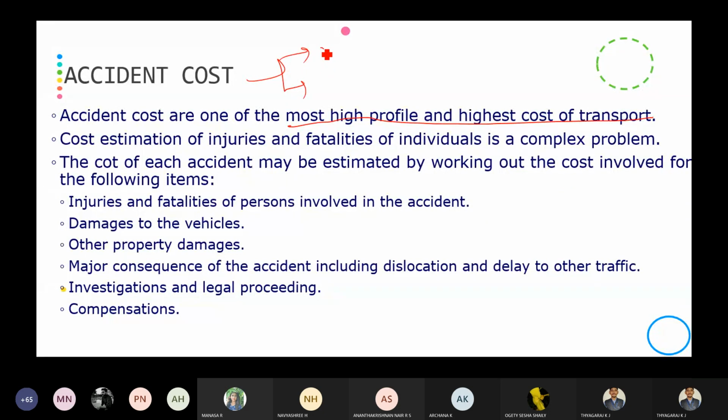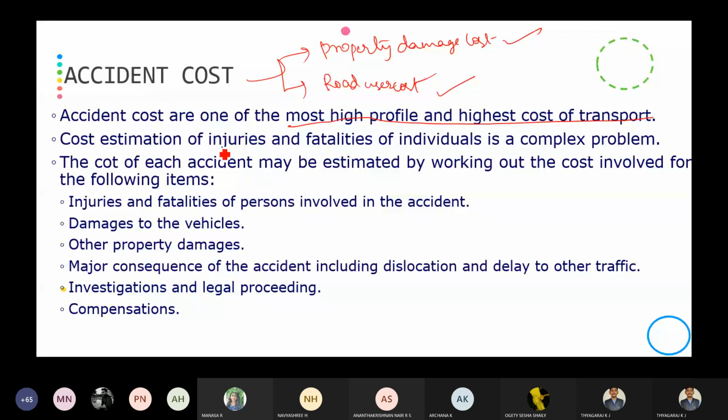One is the vehicular cost, or we can call it the property damage cost, and the other is the road user cost because of the accident. So the accident cost is composed of property damage cost and road user cost. Accident costs are one of the most high profile and highest costs of transportation.